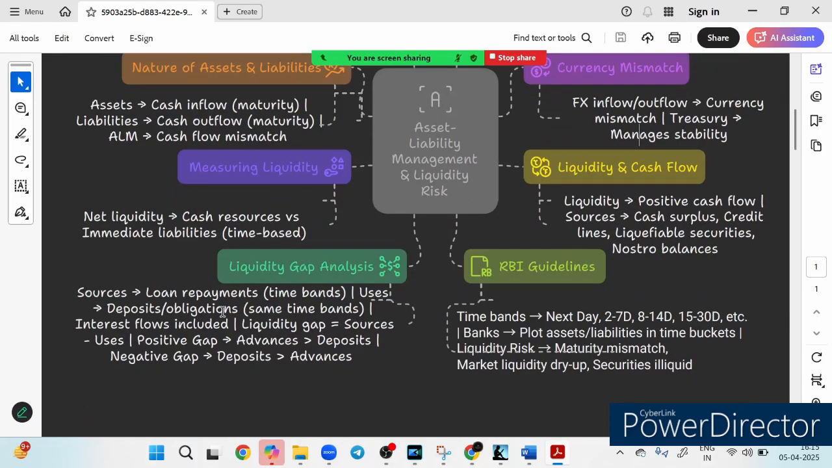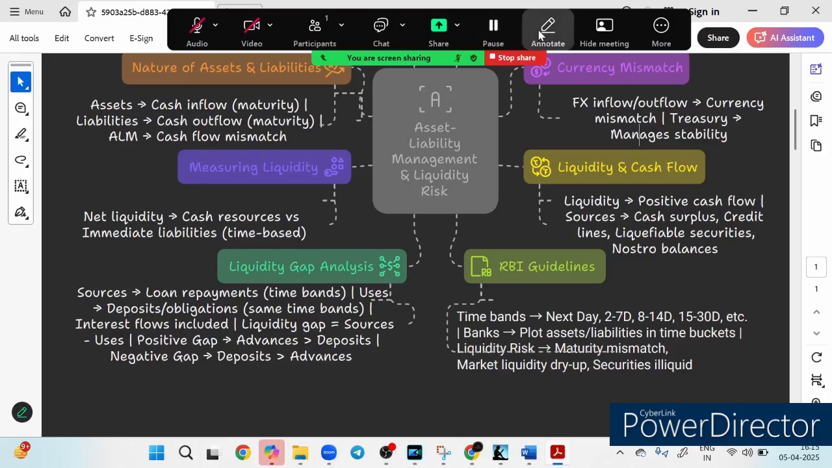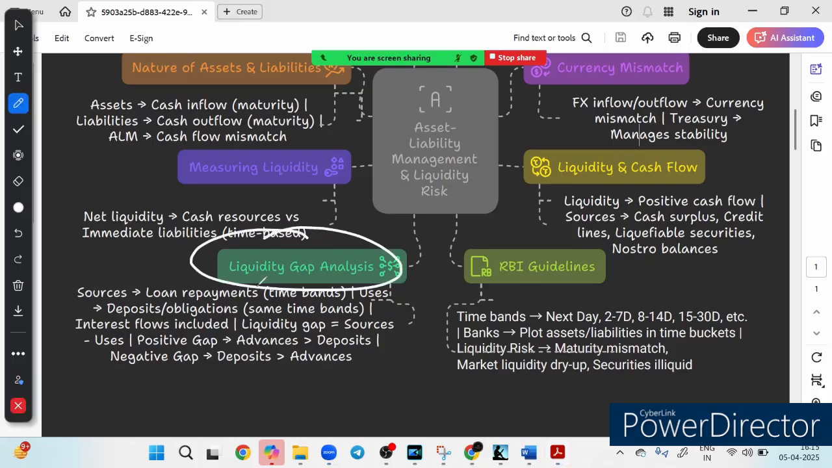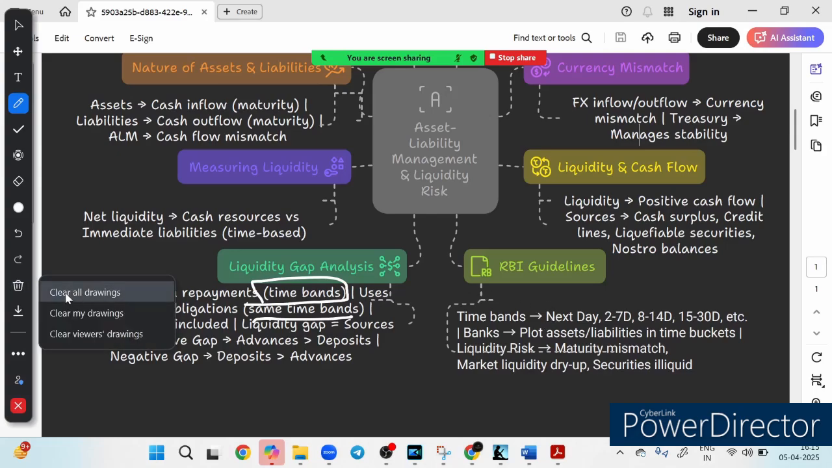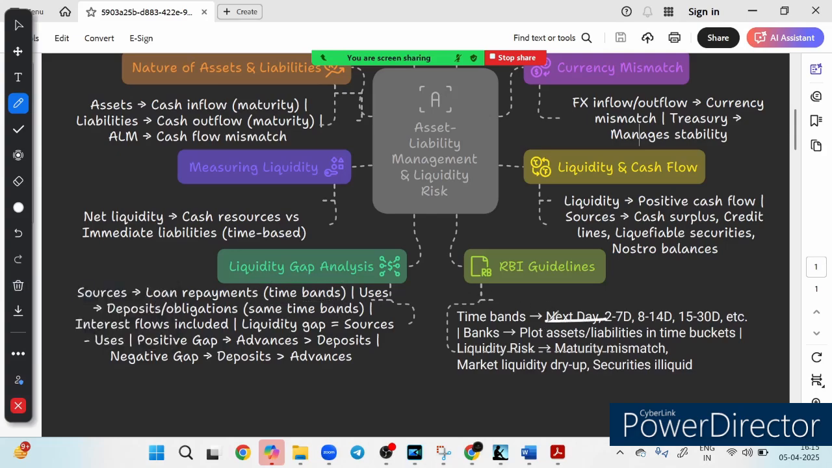Now we have something called liquidity gap analysis. Friends, banks categorize their cash flow into time bands. So here comes the concept of time bands. What the bank does is categorize their cash flow into time bands, and this is as per the RBI guideline: the next day, or 2 to 7 days, or 8 to 14 days, or 15 to 30 days.